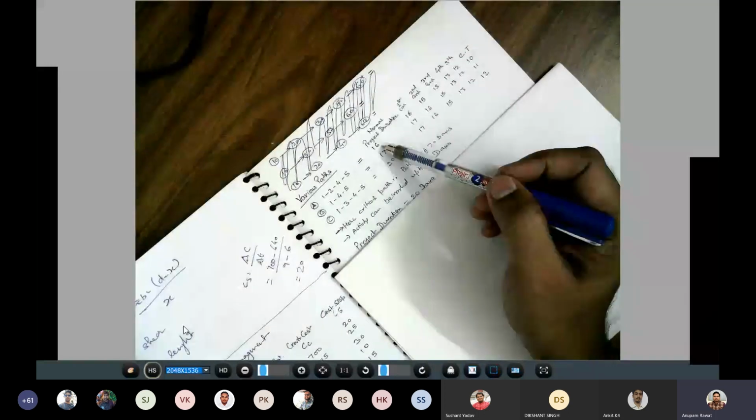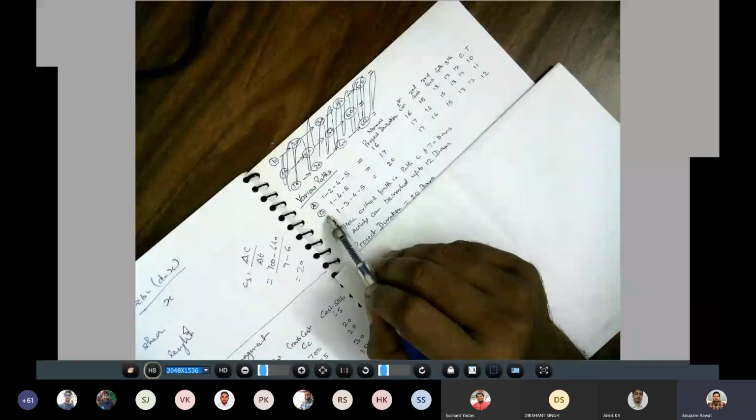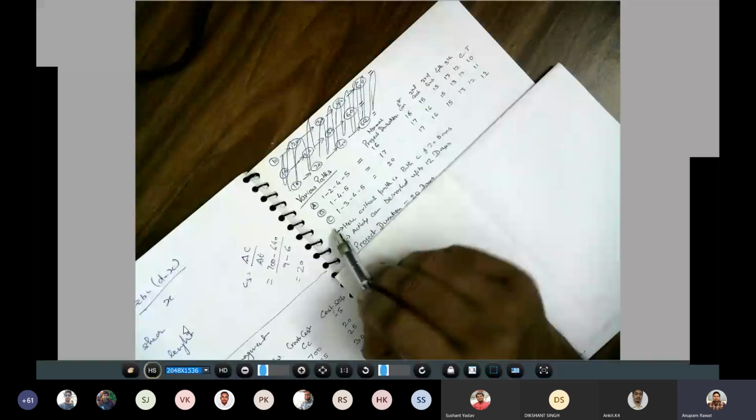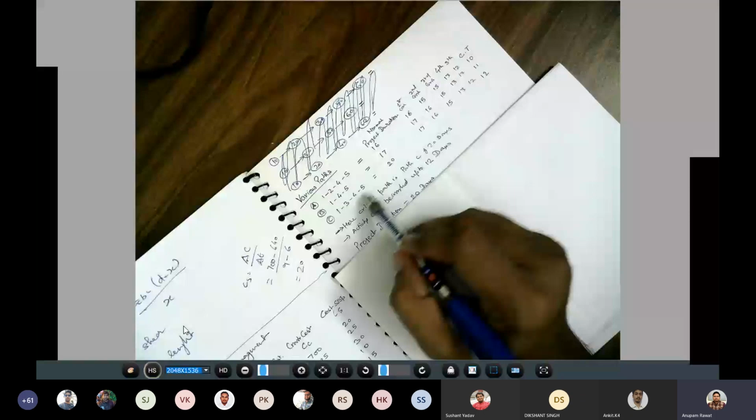For the second path, 1 to 4, 4 to 5, it takes 17. For the third path, 1 to 3, 3 to 4 and 4 to 5, it takes 20.